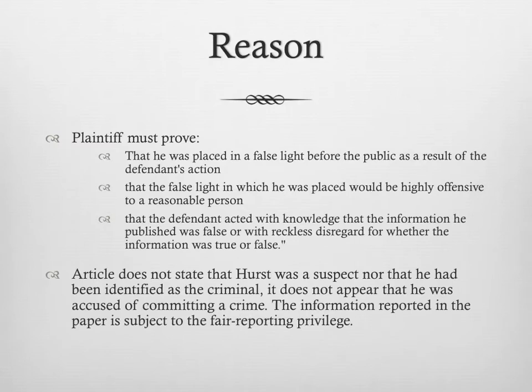So what the court determined was that there was criteria by which you could use a false light libel claim. One of them was that the suspect had been placed in a false light before the public as a result of the defendant's actions, and that the false light in which he was placed would be highly offensive to a reasonable person. So being accused of being a rapist is certainly highly offensive. But we have to prove that the information was disseminated with reckless disregard for the truth, recklessly publishing it without any real regard for whether or not it was true, and they didn't find that in this case.